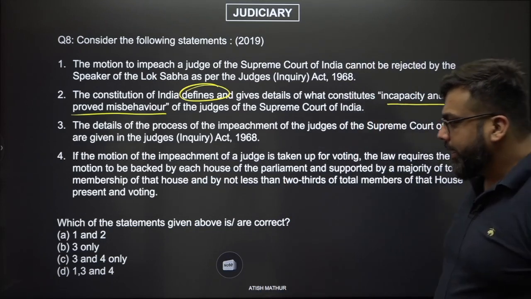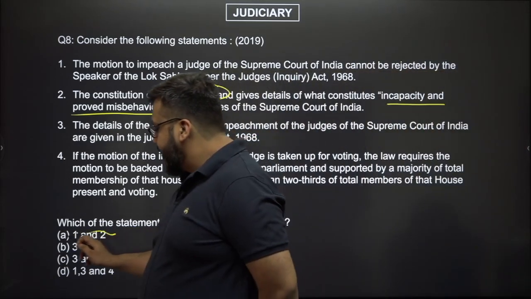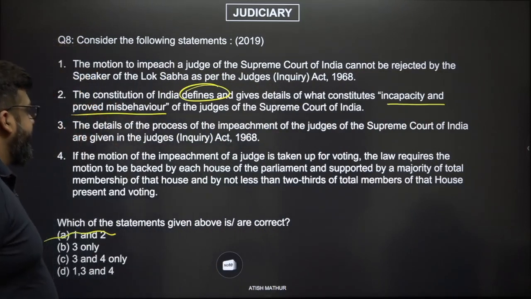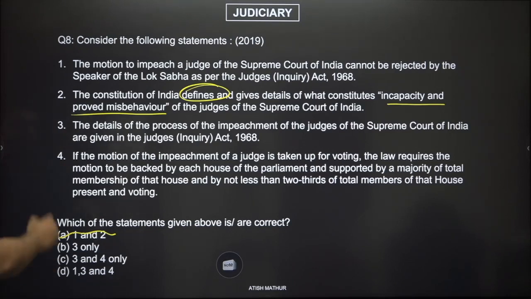So the second option is incorrect, and because the second option is incorrect, this is obviously not to be considered, right? Now look at the other options. You've got 3 only, 3 and 4, and 1, 3 and 4, which means the details are given for sure. So that is absolutely correct, which means 3 is definitely correct no matter what. If the details are correct, that is absolutely okay. This is special majority 2. 3 and 4 is definitely correct no matter what.